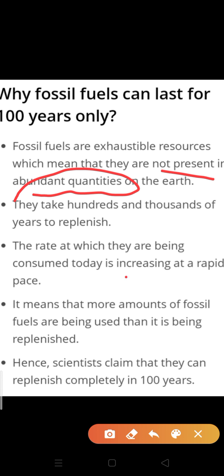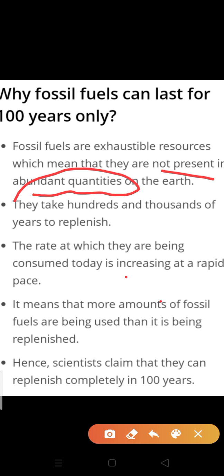Next is the rate at which they are being consumed today. It has increased at a rapid pace. You can understand how the number of vehicles is increasing day by day. As so many vehicles increase, definitely it will create pressure on the refinery areas. So definitely if over-extraction takes place, it will lead to problems. Next, more fossil fuels are being used than are being replenished.